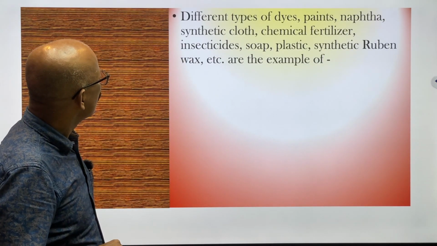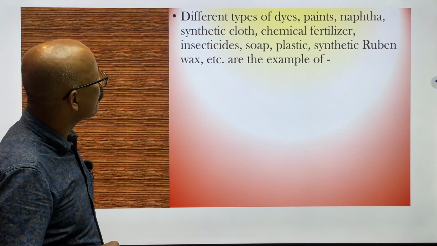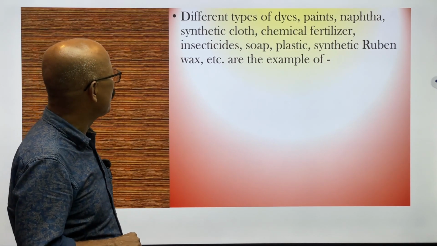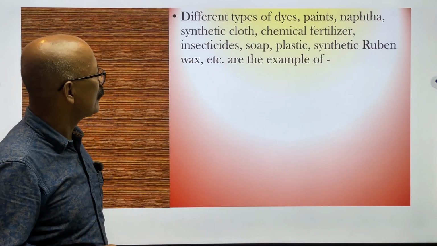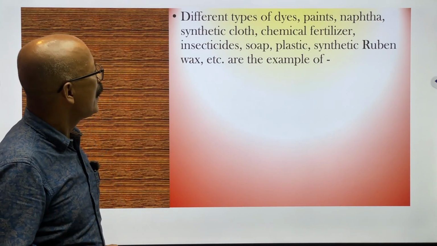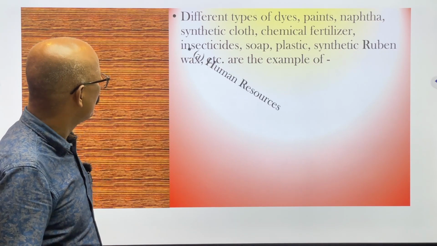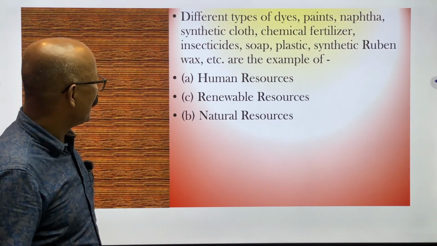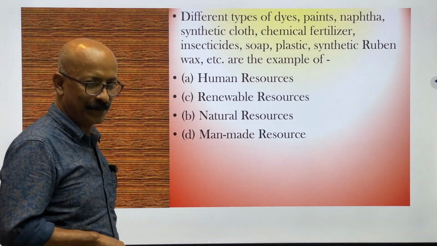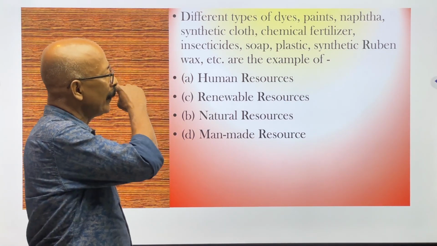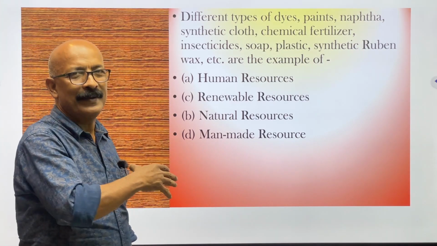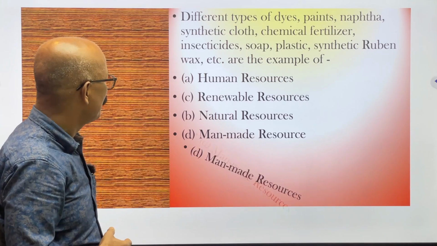Next question: different types of dyes, paints, naphtha, synthetic cloths, chemical fertilizer, insecticides, soap, plastic, synthetic rubber, wax, etc. are examples of what? Human resource? No. Renewable? No. Natural resource? No. Man-made resources. These all come into existence with the effort of man. Man can produce all these things. So it is a man-made resource.